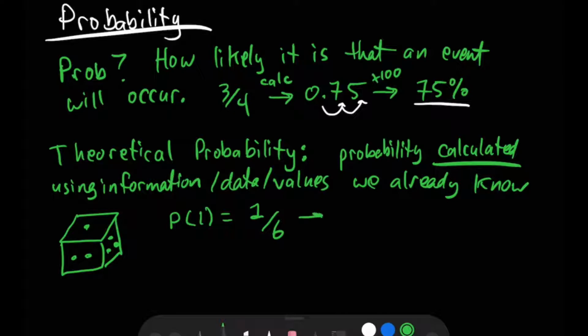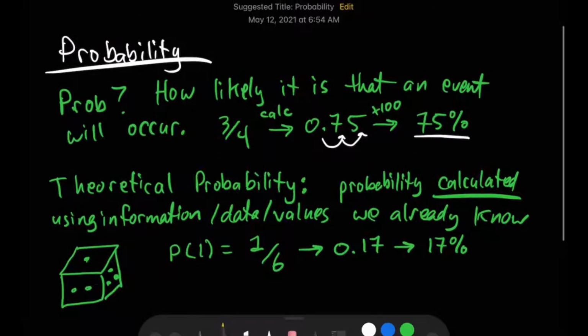Or if I were to put that in decimal form, it's approximately 0.17. Or if I were to put that in percentage form, it is 17%. So it's not a guess. I didn't just make numbers up, but I just thought logically about the situation and I used the numbers that I had.